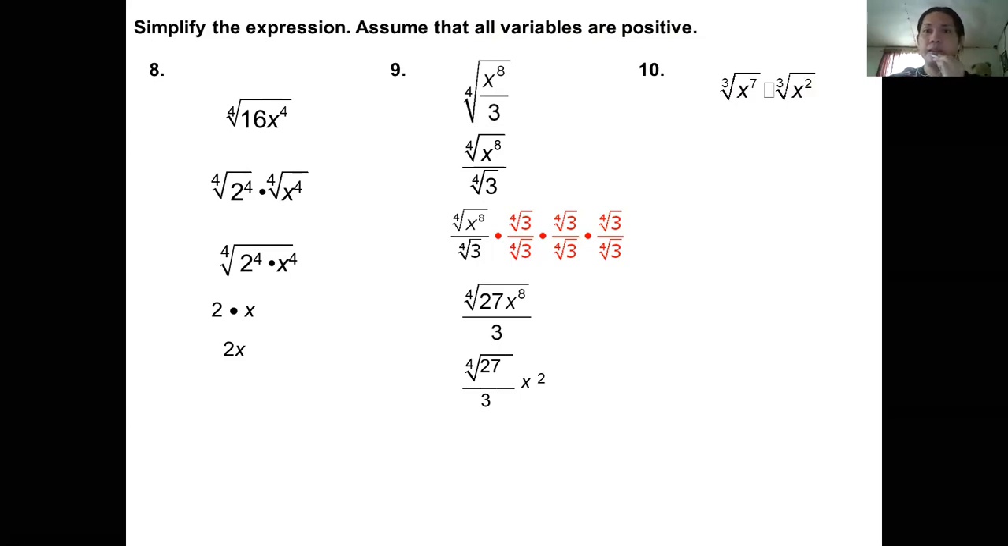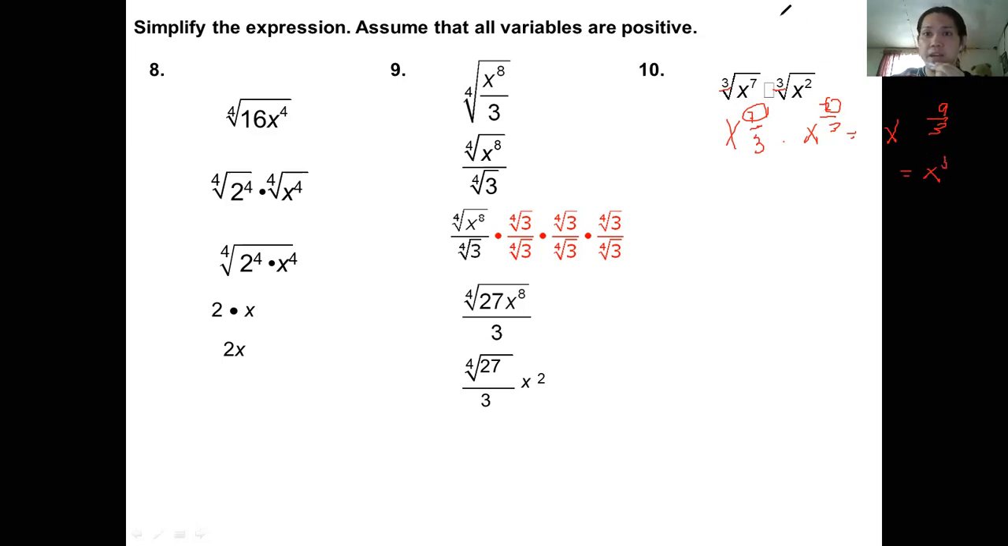For number 10, of course, you have the same base, very interesting. They have the same. So what will we do? Just copy. It's telling us x to the power of 7 over 3, multiplied by x to the power of 2 over 3. Oh, see? Product rule. What's the product rule of exponents? Copy the base, add the exponents. So 7 plus 2 is 9 over 3. And that gives us x cubed.